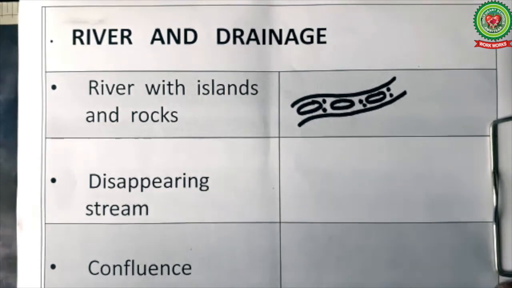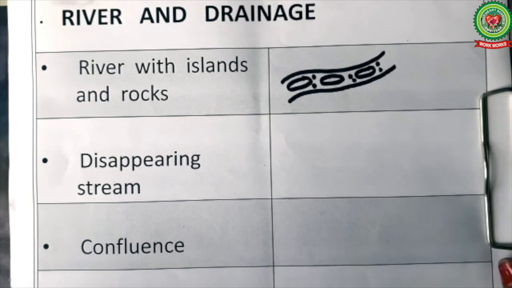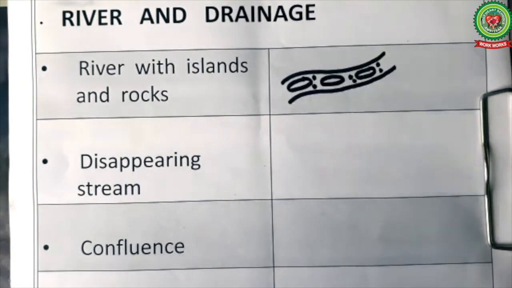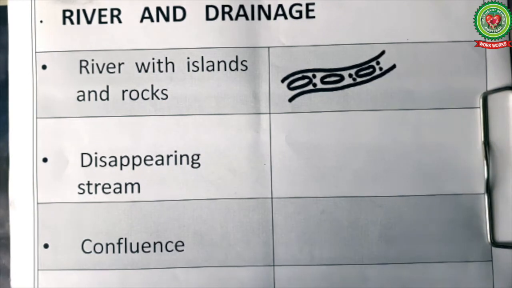Next we'll draw the symbol for disappearing stream. Now what do you mean by disappearing stream? It is a stream which is not able to reach the sea or ocean. It finishes in the land. Either it is absorbed by the sand, or due to high temperature, due to high rate of evaporation, the water dries up. So for drawing a disappearing stream, again we'll use black color.